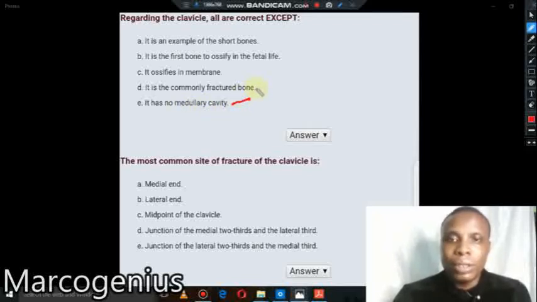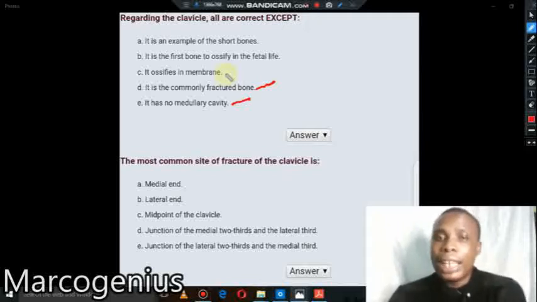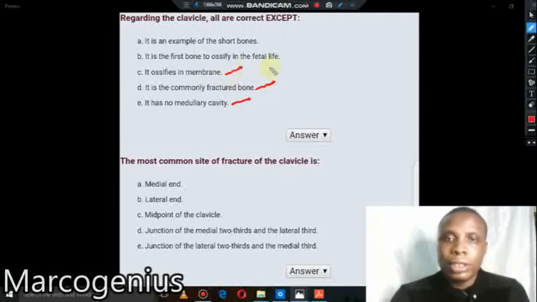Second, it is most easily fractured. Yes, which is correct. It's ossified in membrane. Yes, it has intramembranous ossification, unlike other long bones that have cartilaginous ossification. So it is correct. It is the first bone to ossify in fetal life. Yes, it ossifies in the 5th week. It is correct.